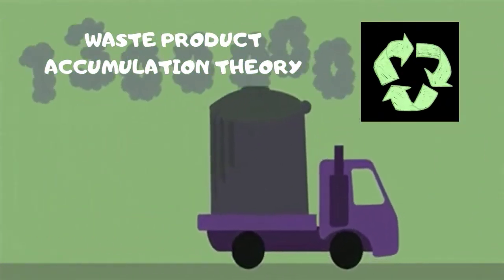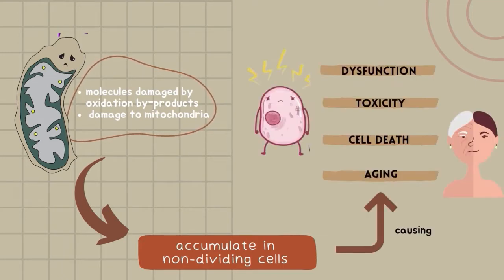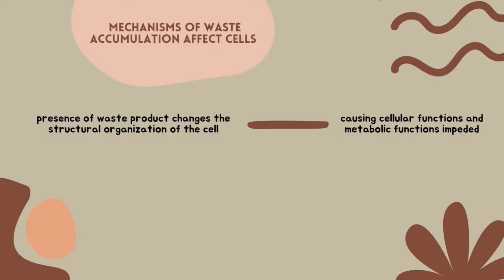Waste product accumulation theory. In this theory, the molecules damaged by oxidation byproducts and also the damage of mitochondria are accumulated in non-dividing cells, causing dysfunction, toxicity, cell death as well as aging. Mechanisms of waste accumulation that affect cells: first, the presence of waste products changes the structural organization of the cells, causing the cellular functions and metabolic functions to be impaired.